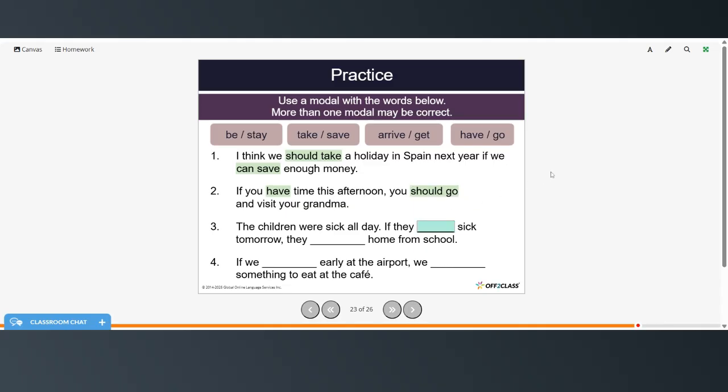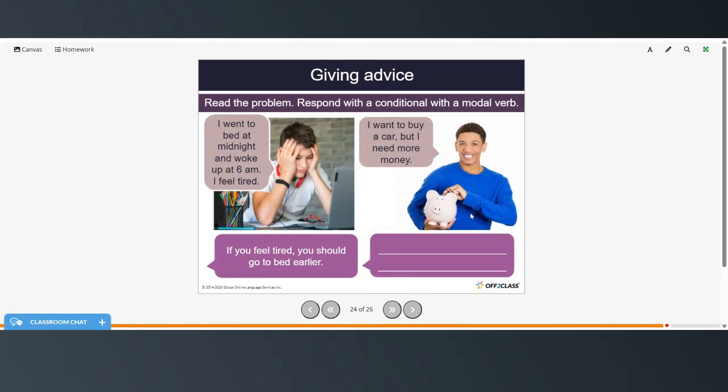The children were sick all day. If they are sick tomorrow, they will have to stay home from school. If we arrive early at the airport, we could get something to eat at the cafe.